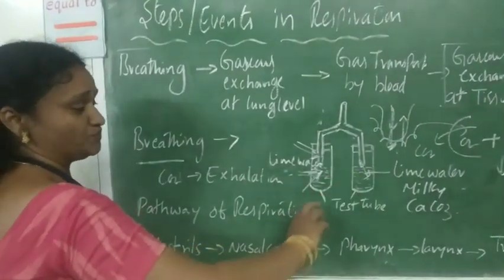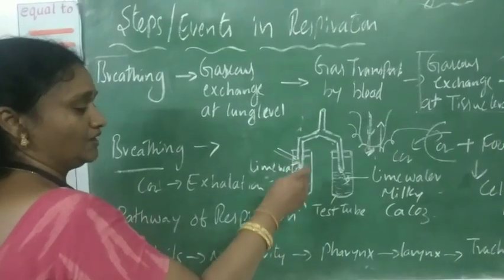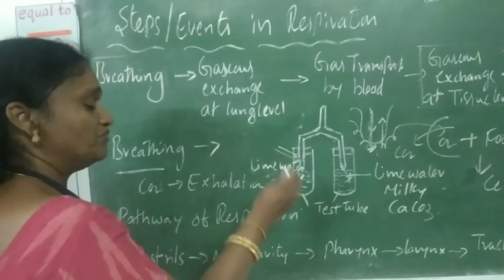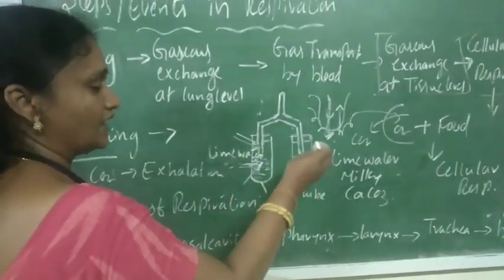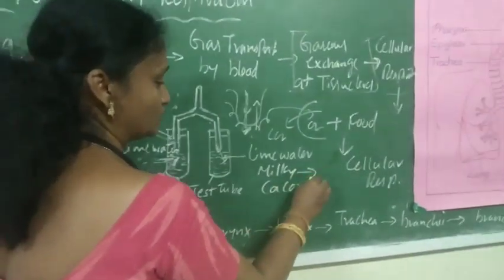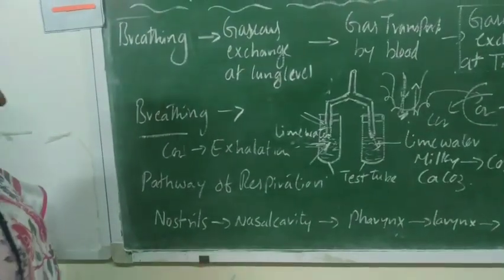When we send normal air into the test tube, the lime water does not change immediately into milky white, whereas the exhaled air turns the lime water milky immediately. It clearly shows that our exhaled air contains a large amount of carbon dioxide.